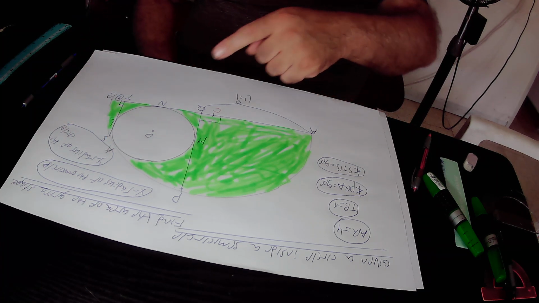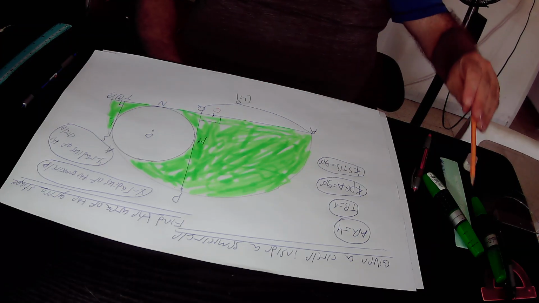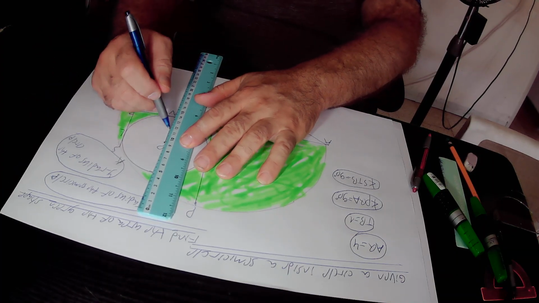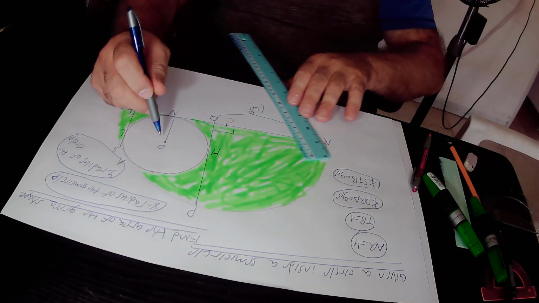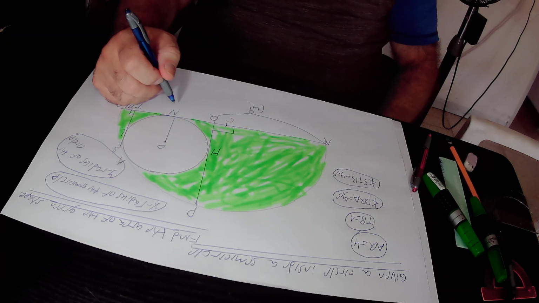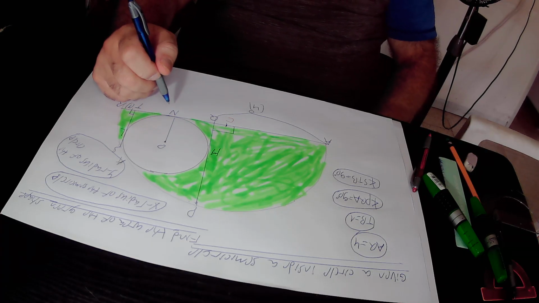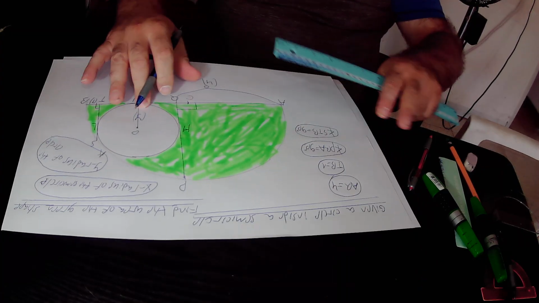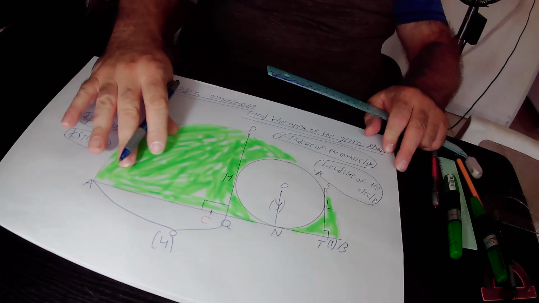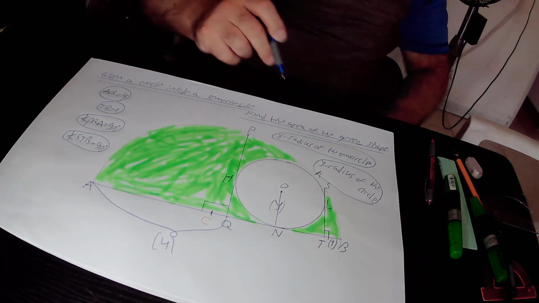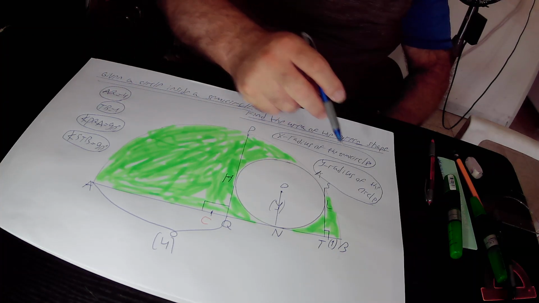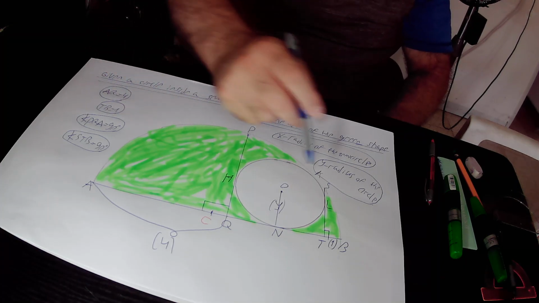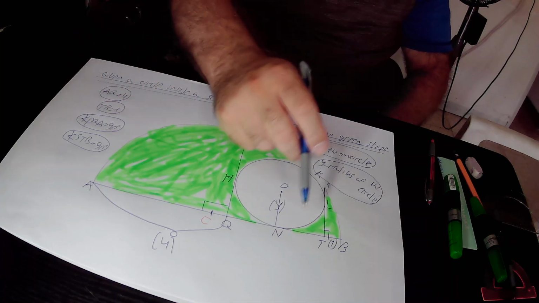In the next step, we will join points O and N together by a straight line. Point O is the center of this small circle, and point N is a point on the small circle itself. Therefore, ON is the radius of this small circle, which equals y according to our definition. The radius ON is drawn to point N, the point of tangency of tangent AB with this small circle. And whenever a radius is drawn to the point of tangency, the tangent AB will be perpendicular to the radius NO.